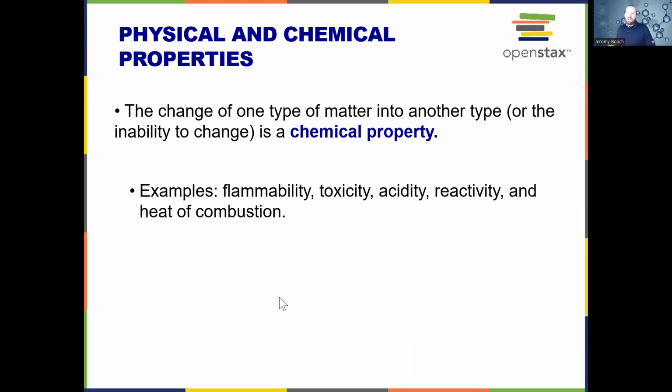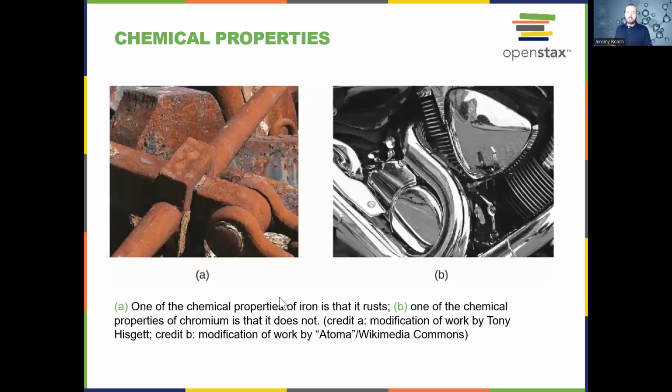The change of one type of matter into another type of matter, or the inability for it to change, is called a chemical property. So flammability, how acidic or how basic something is, its reactivity level, and something called heat of combustion are all examples of this. We're going to talk about heat of combustion in later lessons as well.